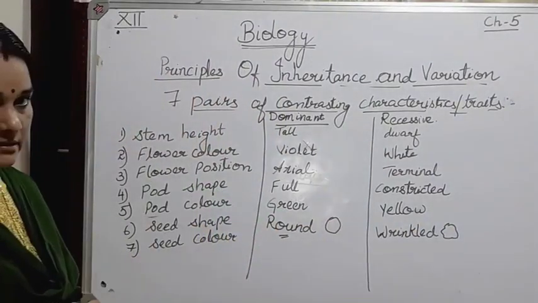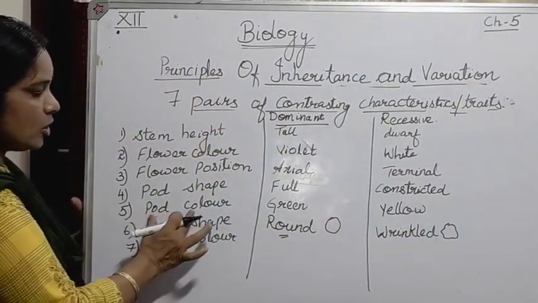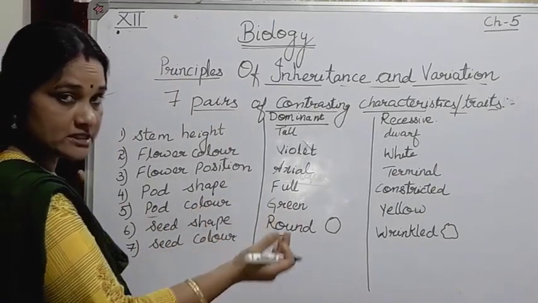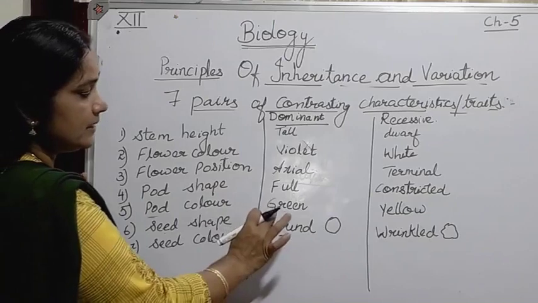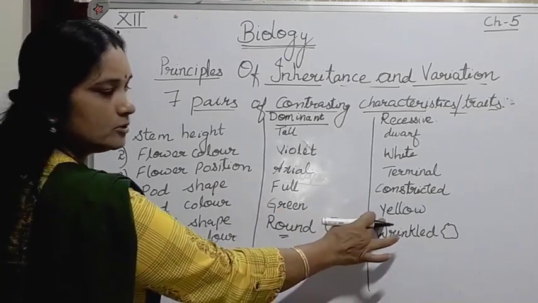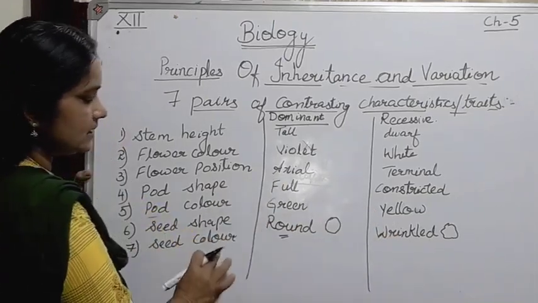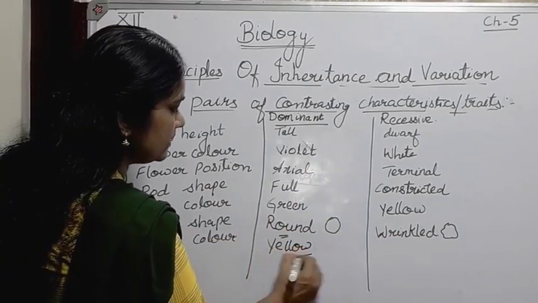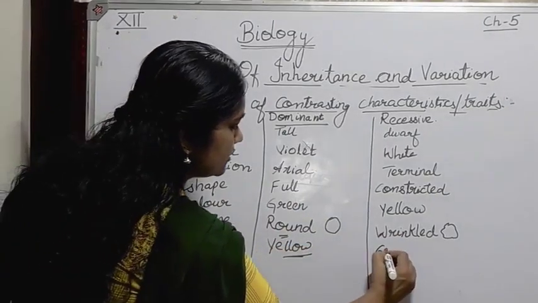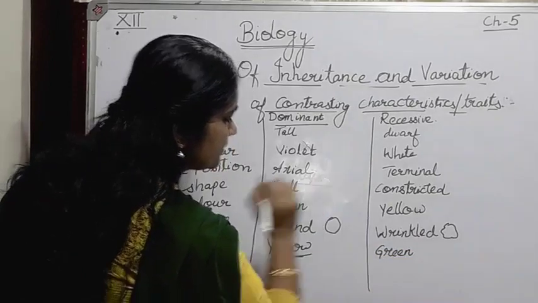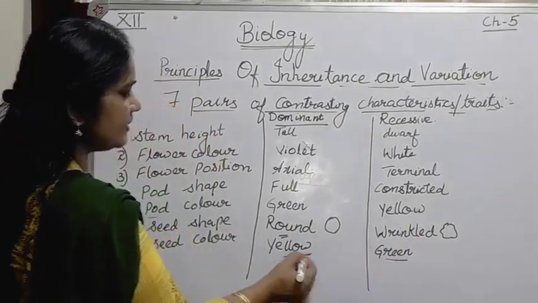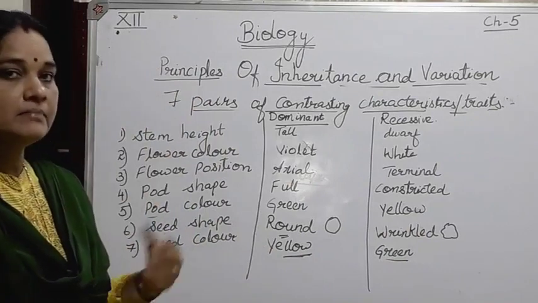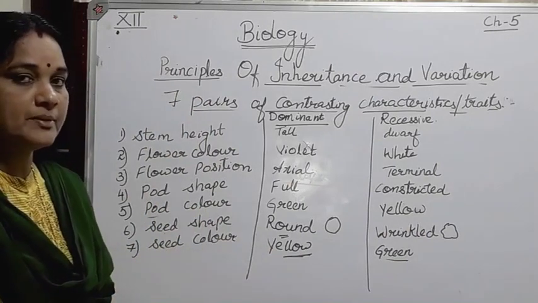And then seed color. Here you have to be very careful. In pod color, the dominant factor, the one expressed by the plant many times, was green color, which was dominant only over the yellow color. But in seed color, it was opposite. The yellow color was dominant over the green. So you have to be very careful when you are writing it. These were the 7 pairs of contrasting characters which were considered by Mendel during his experiment on the pea plant.